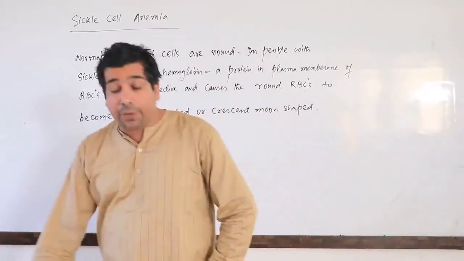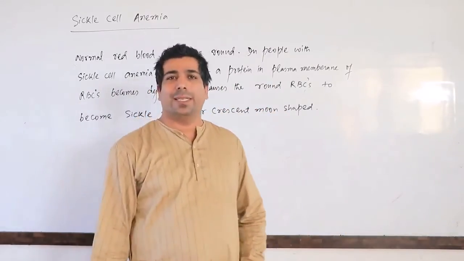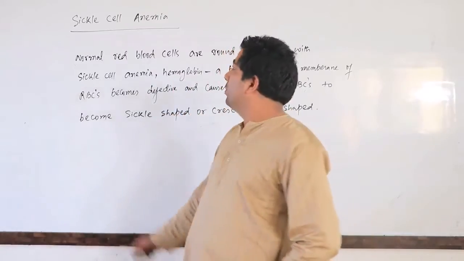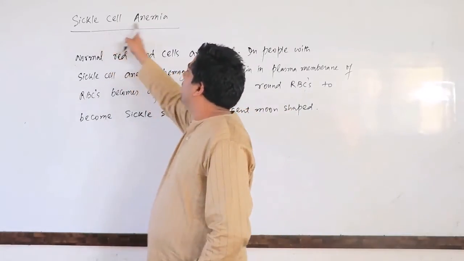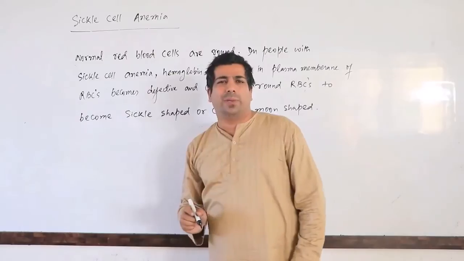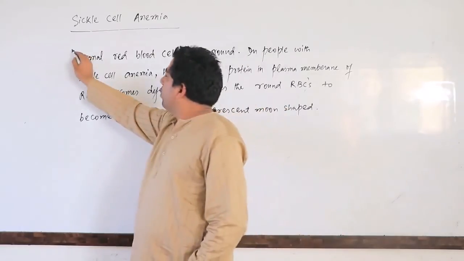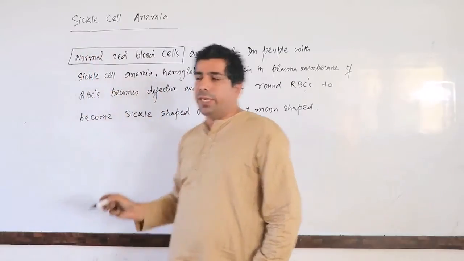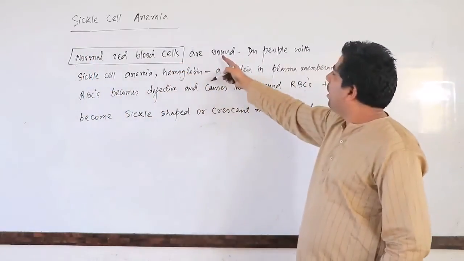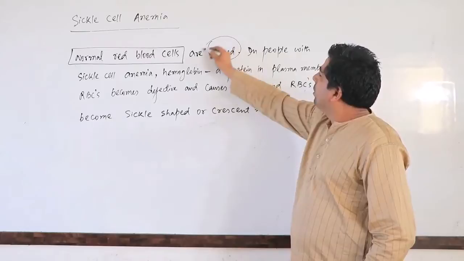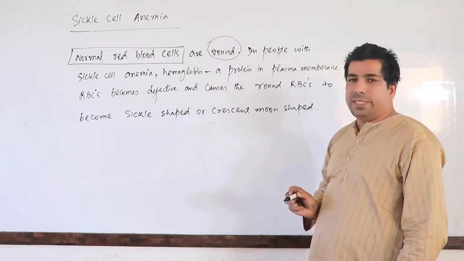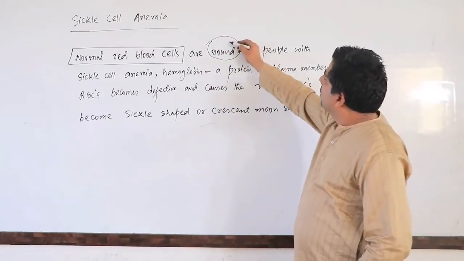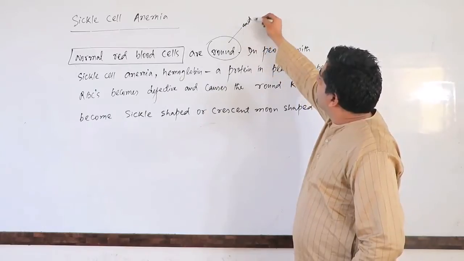My dear friends, now we will be talking about sickle cell anemia. Okay, so we'll be talking about sickle cell anemia. What is this all about? If you take normal RBCs, normal red blood cells, these are round in shape. Normal RBCs are round and flexible.